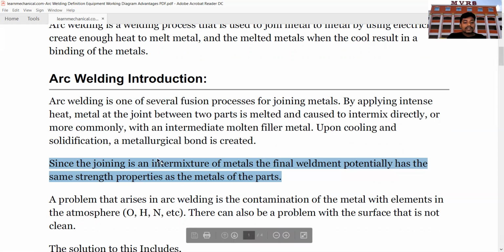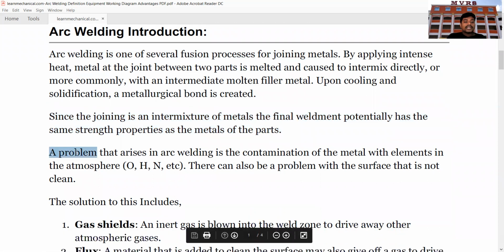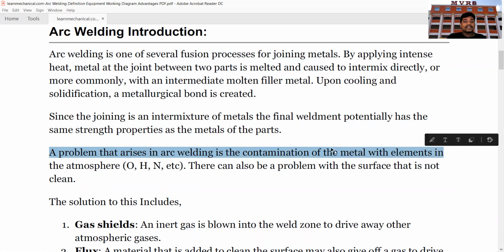Okay, and generally the problems that arise in arc welding are the contamination of metal with elements in the atmosphere, that is oxygen, hydrogen, nitrogen, etc. There can also be a problem with a surface that is not clean.